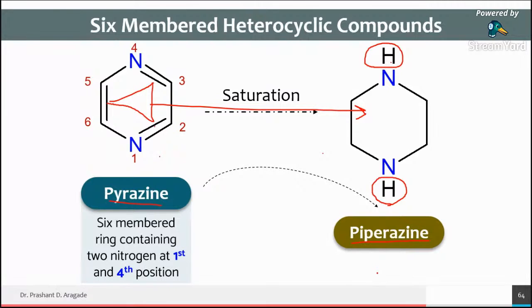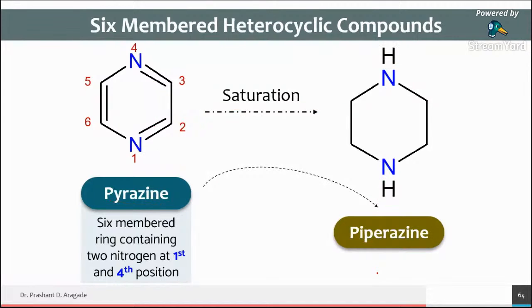You cannot give the IUPAC nomenclature, Pooja Badgujar. Always think of the common name, because most of the rules are not applicable for the 6-member heterocyclic ring. So it is piperazine.